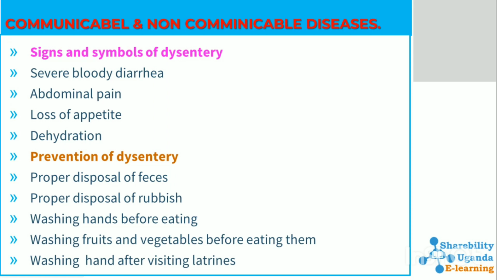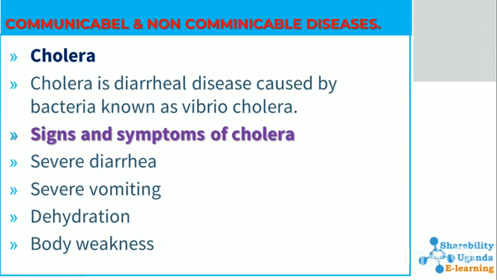How can we prevent dysentery? Dysentery can be prevented by proper disposal of feces, proper disposal of rubbish in a rubbish pit or a designated area, washing hands before eating food, washing fruits and vegetables before eating them, washing hands after visiting latrines. Those are some of the ways we can prevent dysentery.